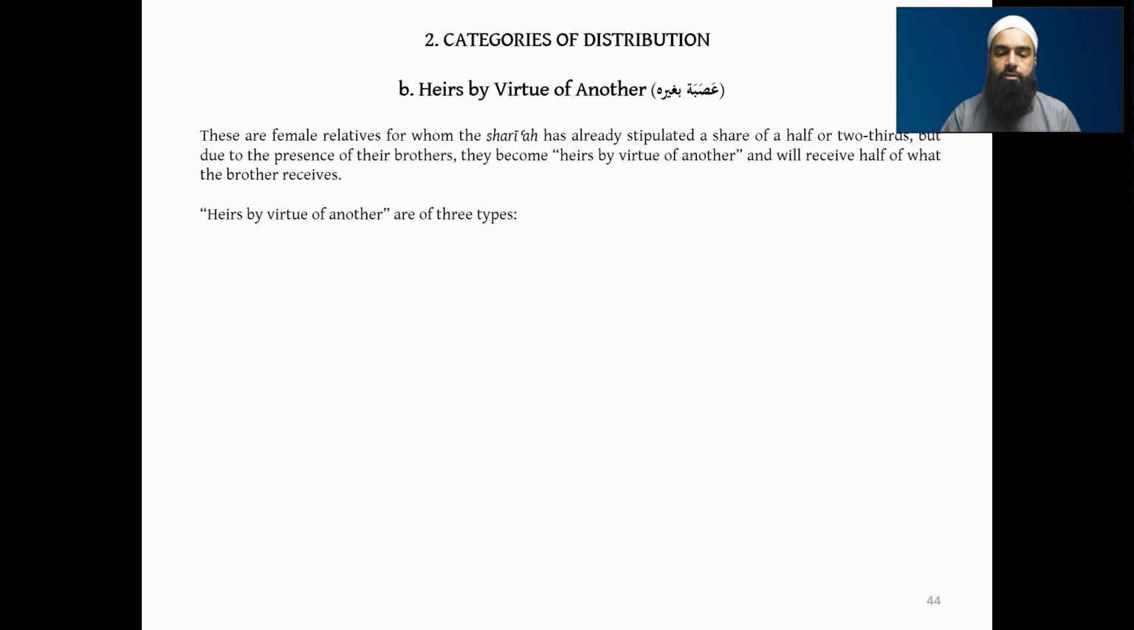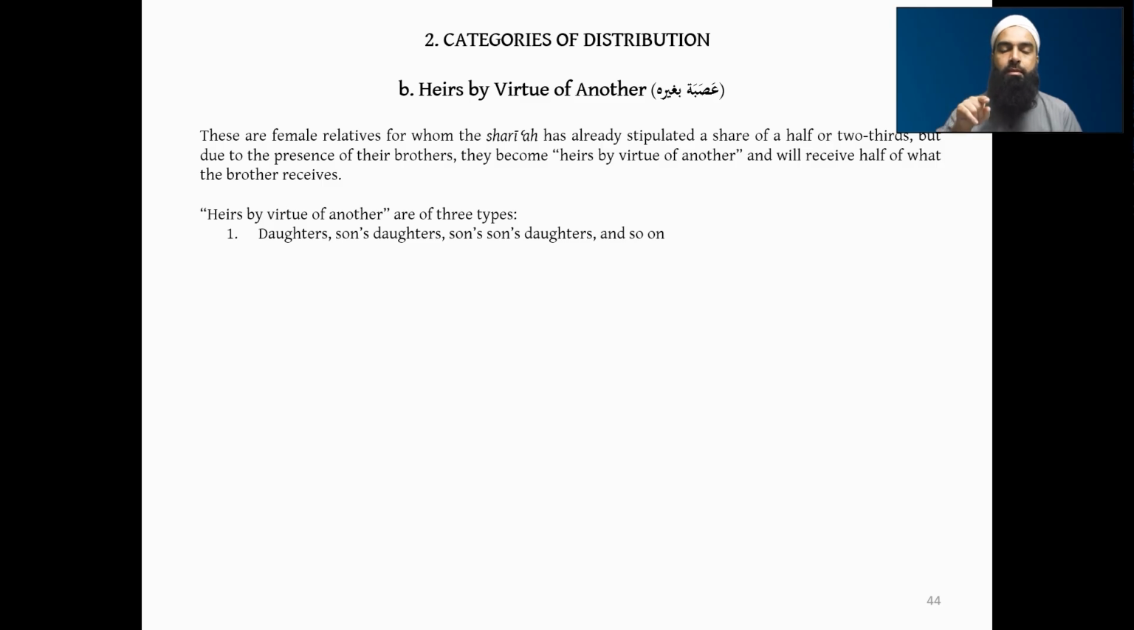So heirs by virtue of another are of three types. The first category is daughters, with sons, daughters and sons, and so on. So this is the first category of the asaba bi ghayrihi.